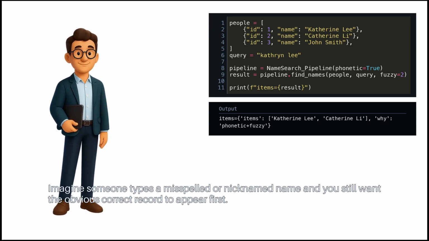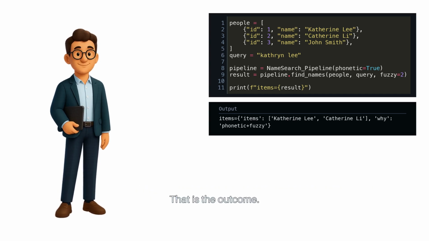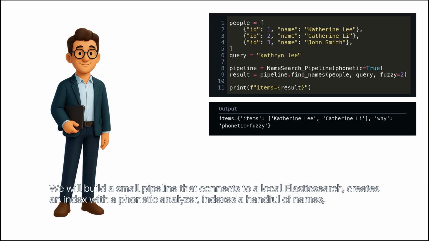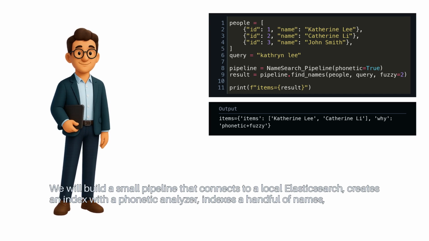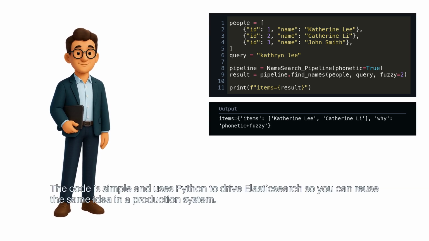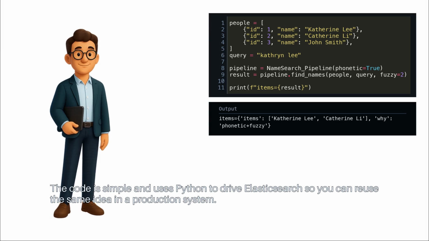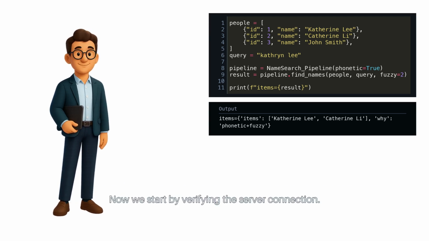Imagine someone types a misspelled or nicknamed name, and you still want the obvious correct record to appear first. That is the outcome. We will build a small pipeline that connects to a local Elasticsearch, creates an index with a phonetic analyzer, indexes a handful of names, runs fuzzy queries, boosts exact matches, and then expands queries with common nicknames. The code is simple and uses Python to drive Elasticsearch, so you can reuse the same idea in a production system. Now we start by verifying the server connection.